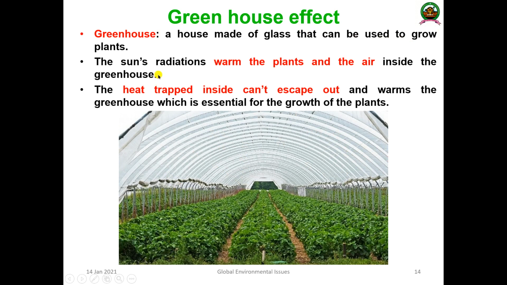The sun radiation warms the plant and the air inside the greenhouse. When this roof is getting the sun radiation, the roof absorbs that and warms the plant and the air inside the greenhouse. The heat trapped inside, due to this coverage, cannot escape and warms the greenhouse, which is very essential for the growth of the plant. That is the mechanism here.